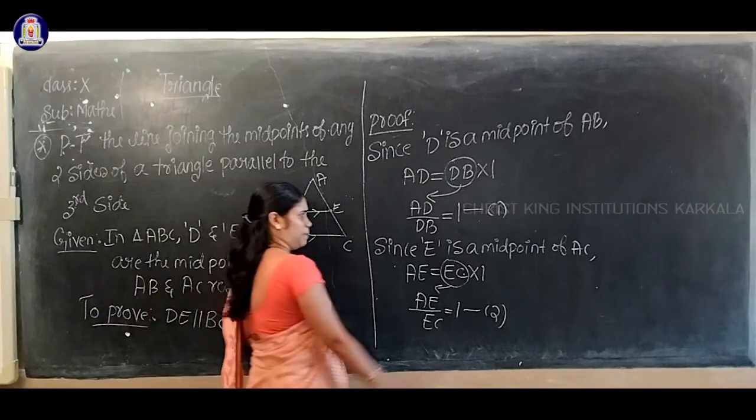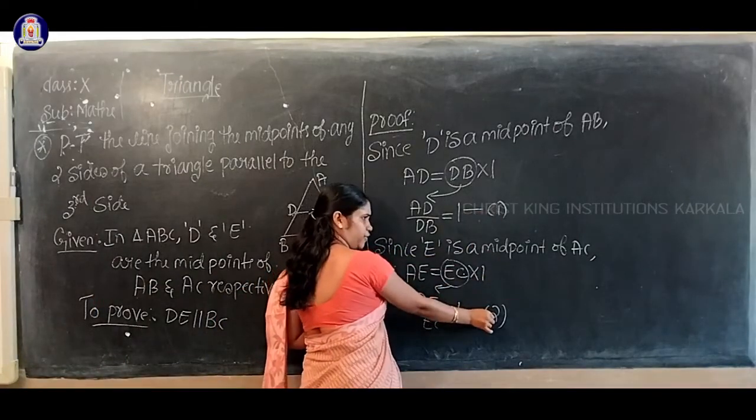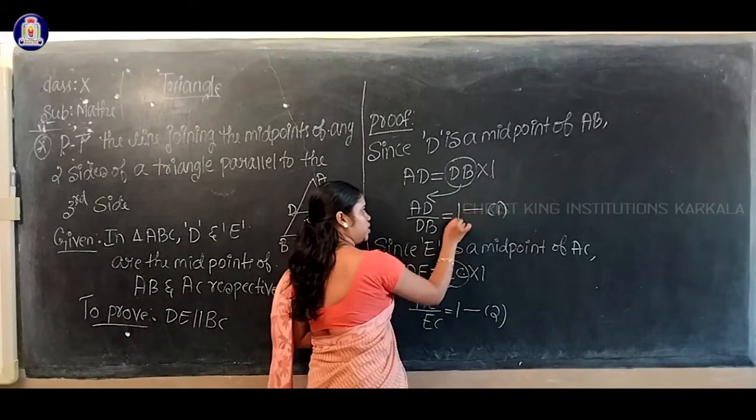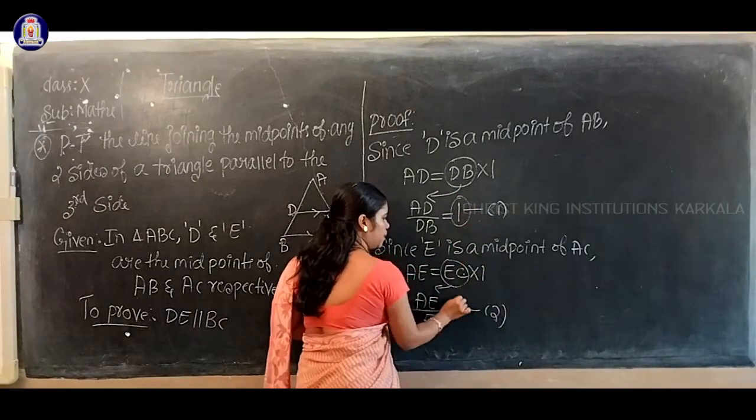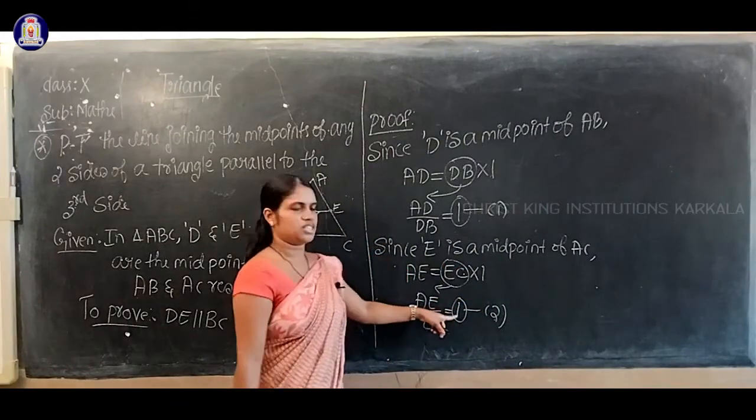Now just compare equation number 1 and equation number 2. In equation number 1, your right hand side term is 1. In equation number 2, your right hand side term is 1.